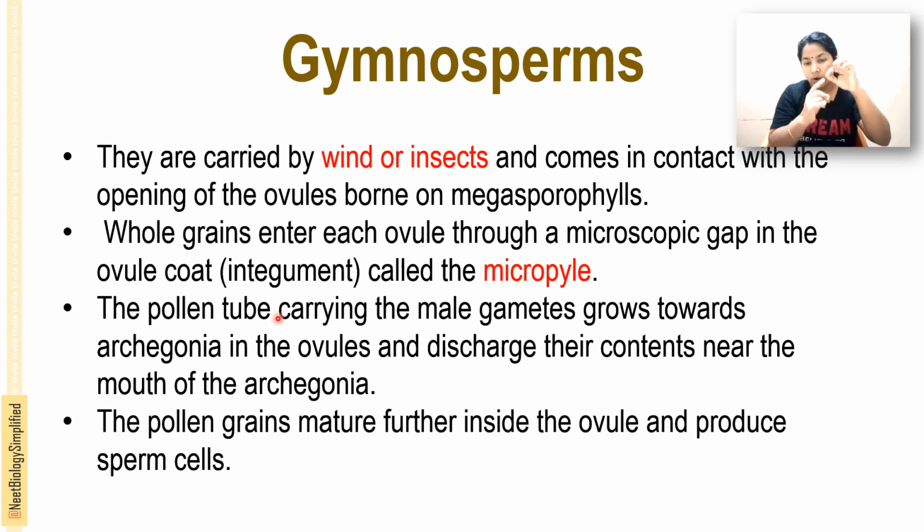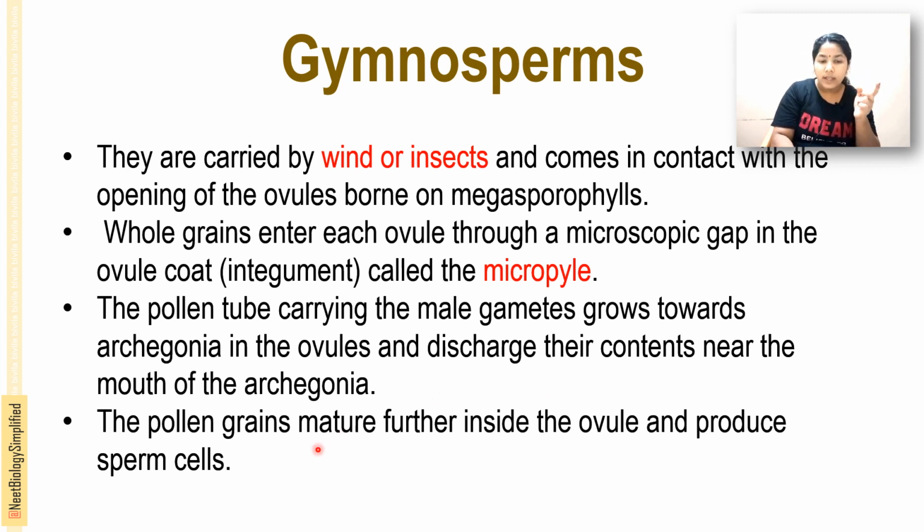It comes in contact with the mouth of the micropyle region.